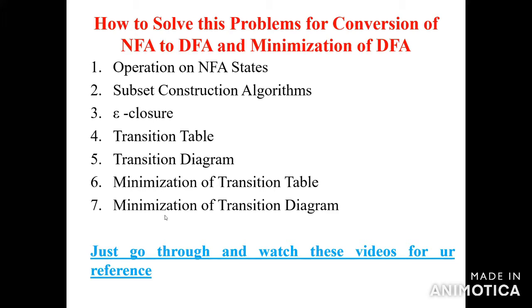For example, for conversion of NFA to DFA, solving only the first five steps is enough. After that, if minimization of DFA is mentioned in the question in the examination, you have to solve the next steps, six and seven. That is enough.